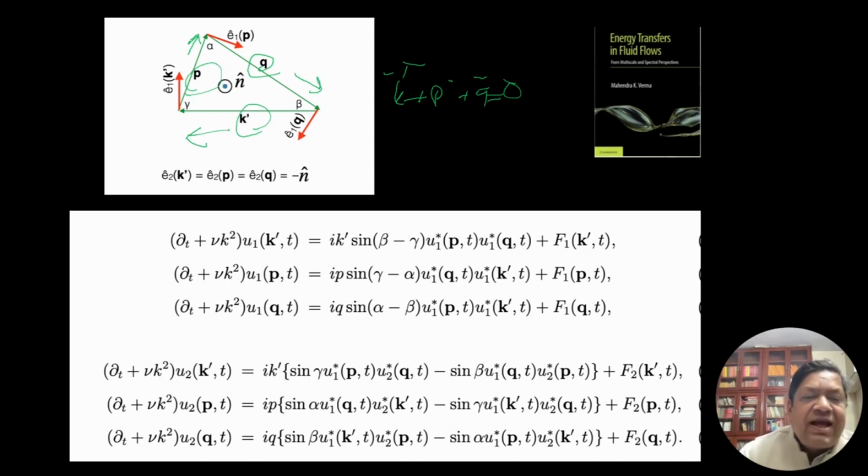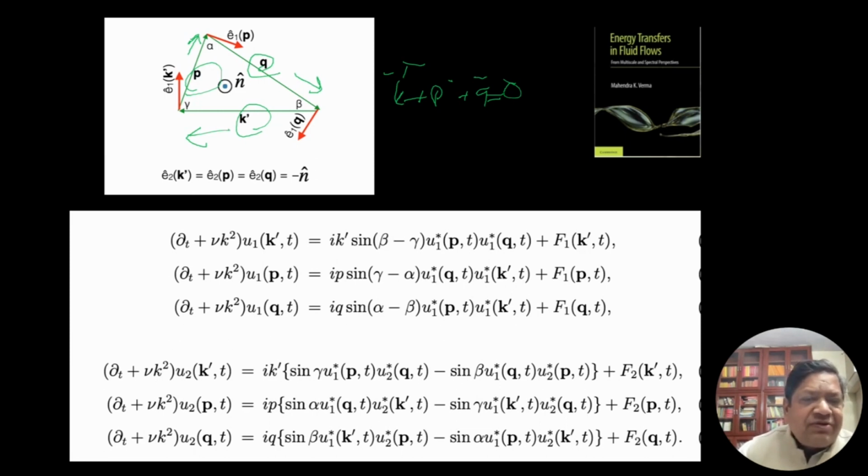Now I choose n hat. Remember we have the n hat vector. I choose n hat to be perpendicular to the plane formed by these three vectors K prime, P, Q. So it is here. It is perpendicular to the plane, pointing towards you.